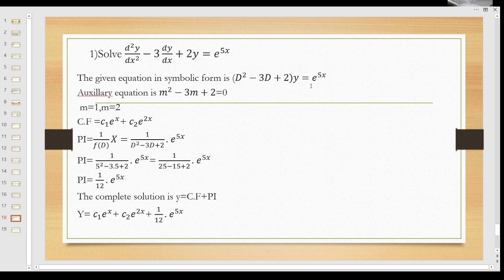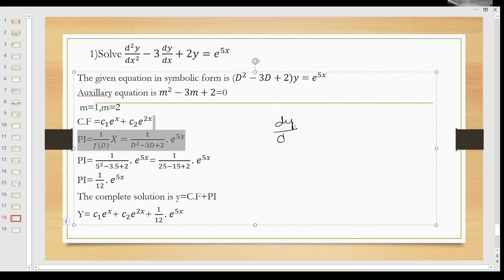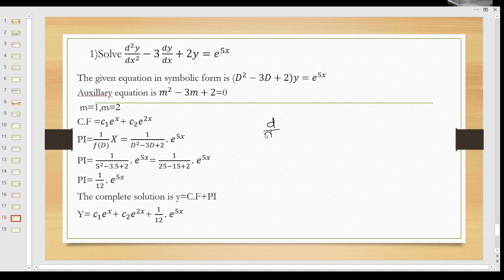Next, the auxiliary equation. Since d by dx is capital D, d square y by dx square means capital D square minus 3 into D plus 2 into y is equal to e power 5x. So the auxiliary equation: replace D by m, m square minus 3m plus 2 is equal to 0.